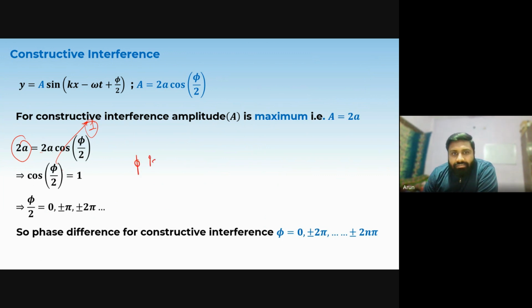Phi is an even multiple of pi for constructive interference.